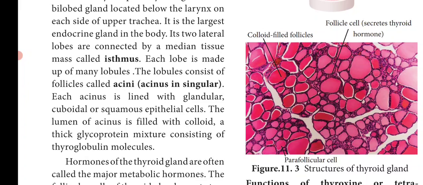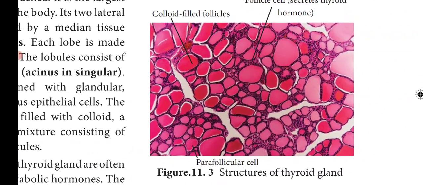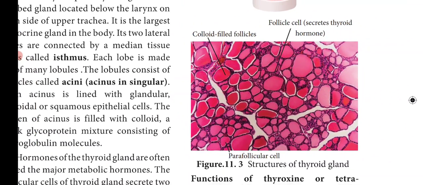In this picture you can see the internal structure of the thyroid gland. It consists of follicle cells. These follicle cells secrete the thyroid hormone, and you can also see the colloid filled follicles, and the parafollicular cells. So these are the follicles of the thyroid gland.